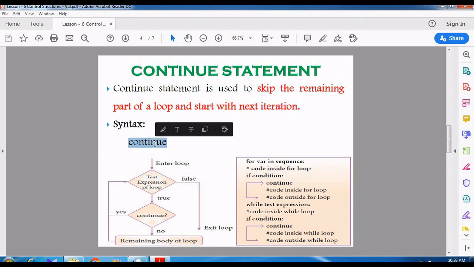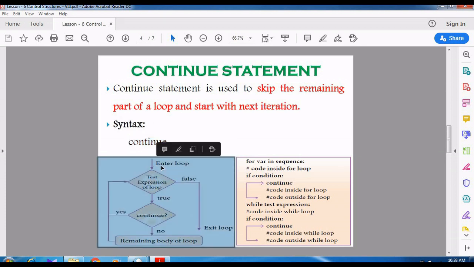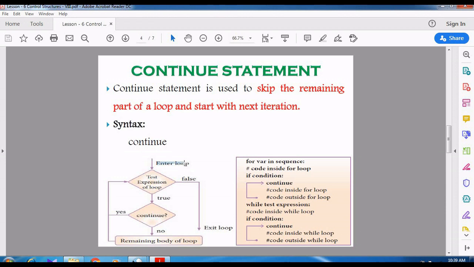Right, now see the syntax. What is the syntax of the continue statement? The keyword continue is used for the continue statement. Now we can see the flow chart. We are entering into the loop, whatever the loop it may be, a while loop or a for loop. What is the first thing?